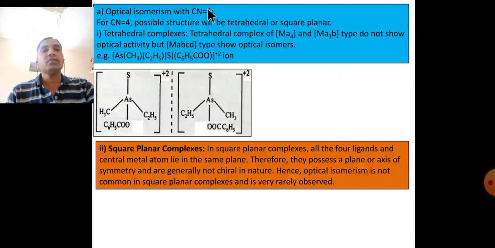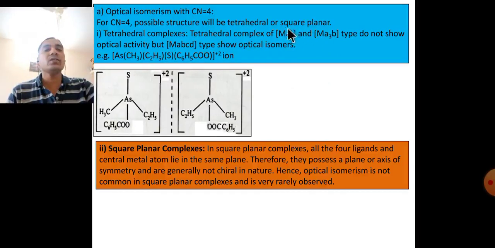Optical isomerism with coordination number 4. For coordination number 4, the possible structure will be tetrahedral or square planar. In tetrahedral, complexes of Ma4 and Ma3b type do not show optical activity, because the ligands are the same or symmetric.